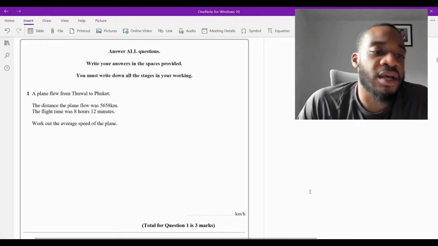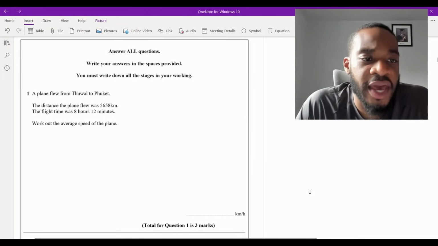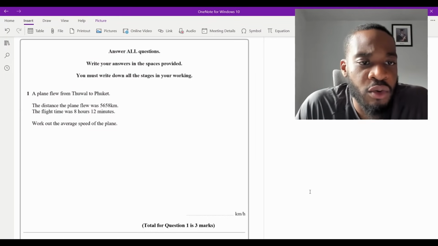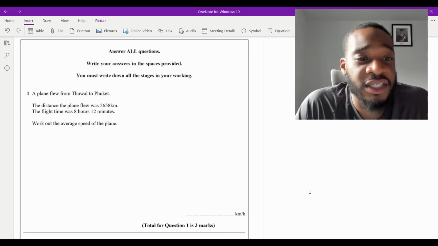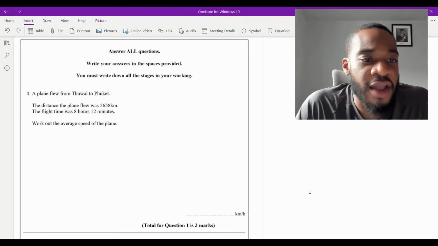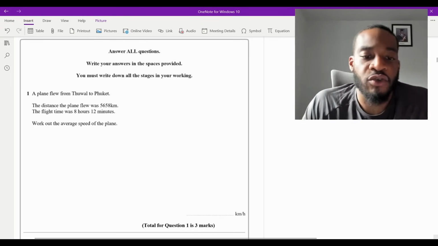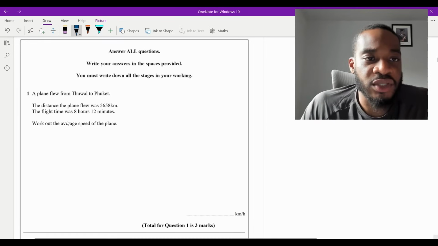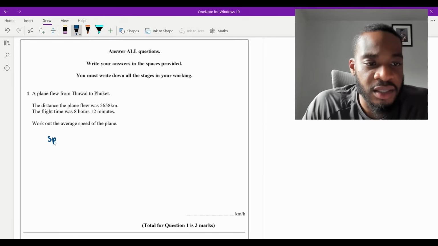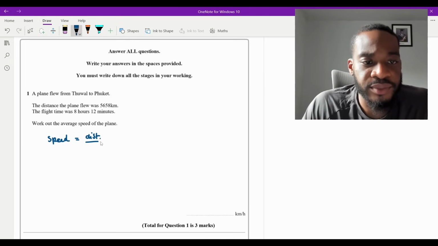Okay, so question one says a plane flew from Dubai to Phuket. The distance the plane flew was 5,658 kilometers. The flight time was 8 hours and 12 minutes. Work out the average speed of the plane. So remember, speed is equal to distance over time, isn't it? The distance is 5,658. The time is 8 hours and 12 minutes.